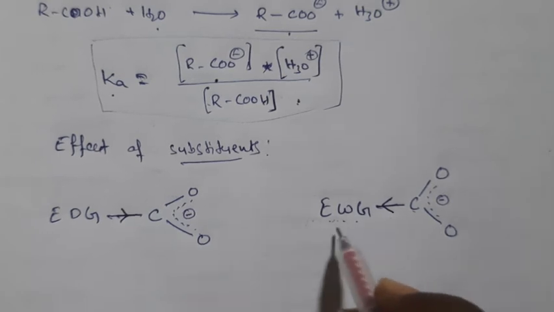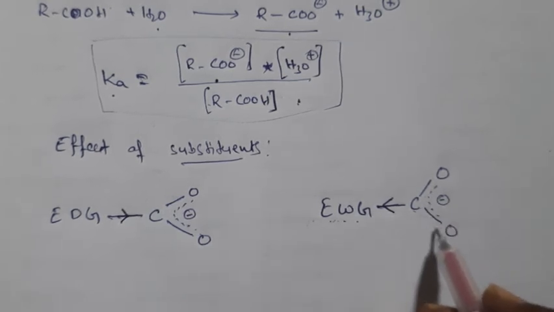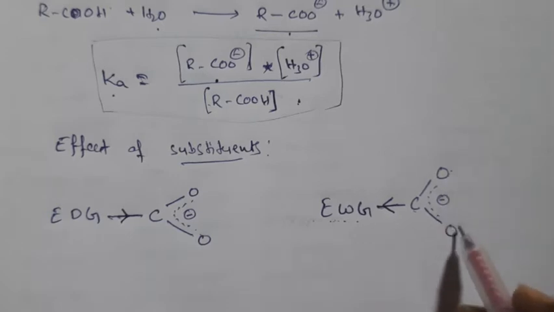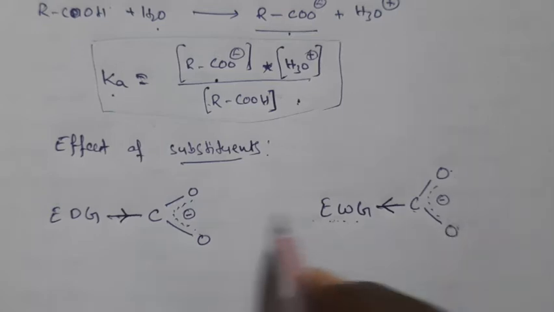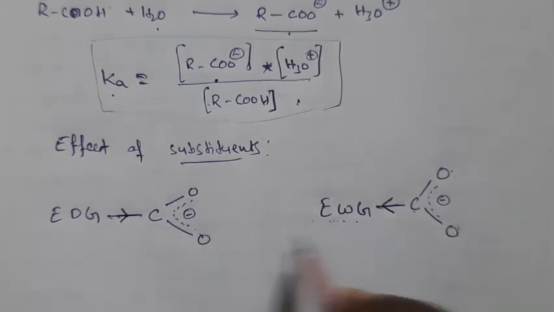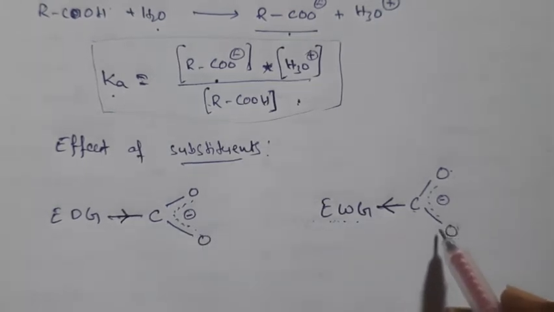These electron withdrawing groups will remove electron density from this carboxylate ion. So that means oxygens may get a plus charge, right? Oxygens may get a plus charge. So here minus charge is increasing and here plus charge is increasing, right?